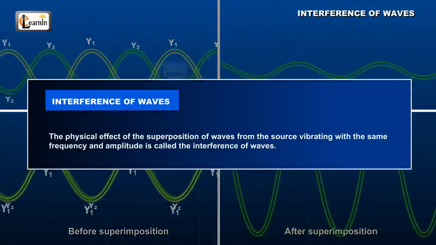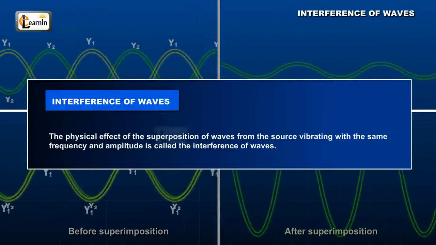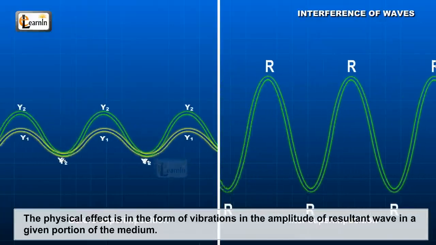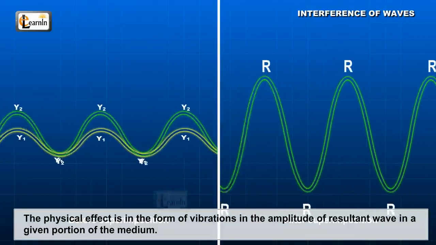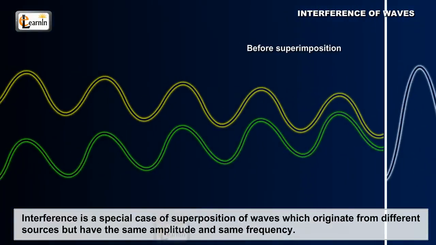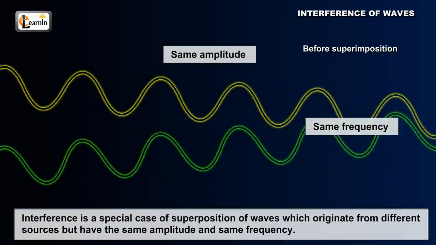The physical effect of the superposition of waves from sources vibrating with the same frequency and amplitude is called the interference of waves. The physical effect is in the form of variations in the amplitude of the resultant wave in a given portion of the medium. Interference is a special case of superposition of waves, which originate from different sources but have the same amplitude and same frequency.